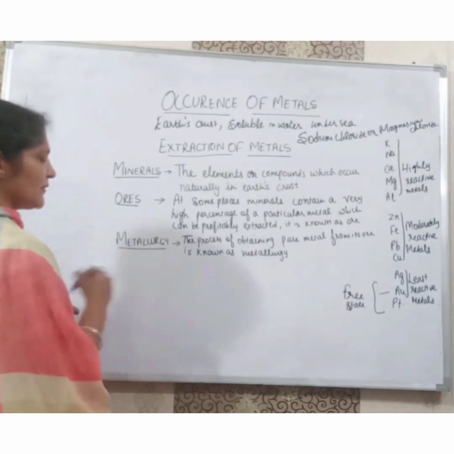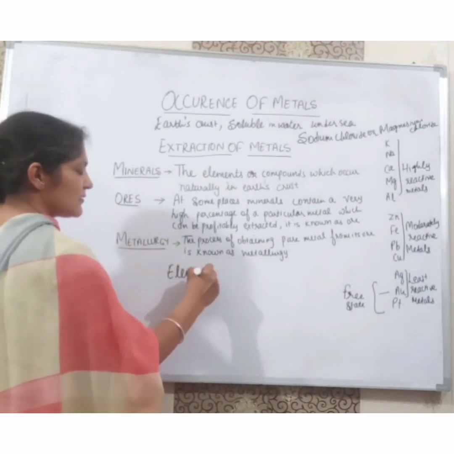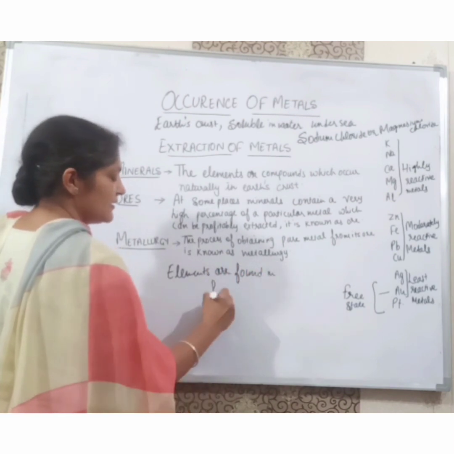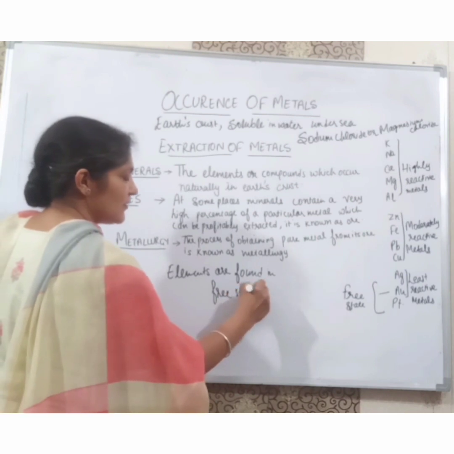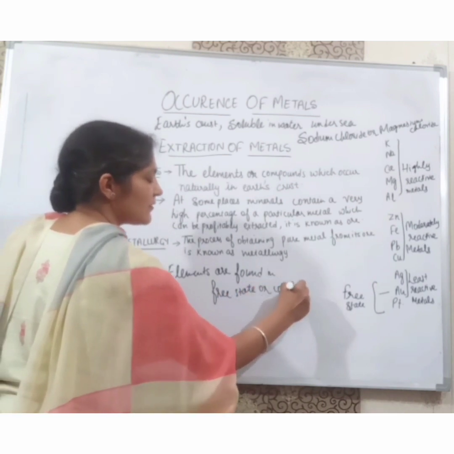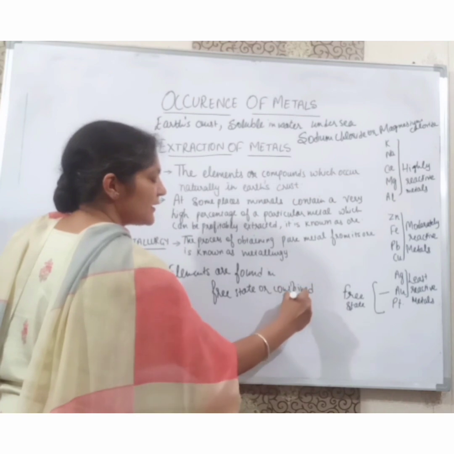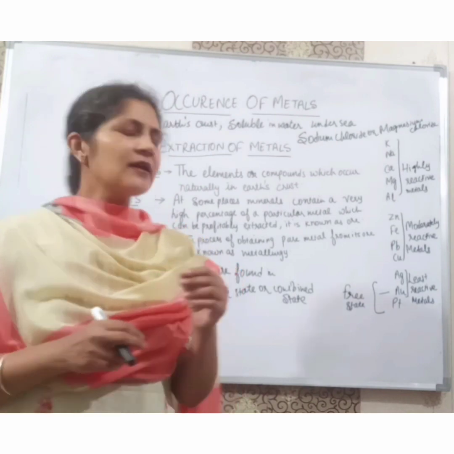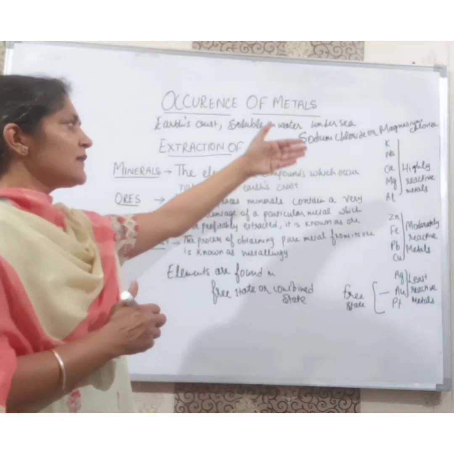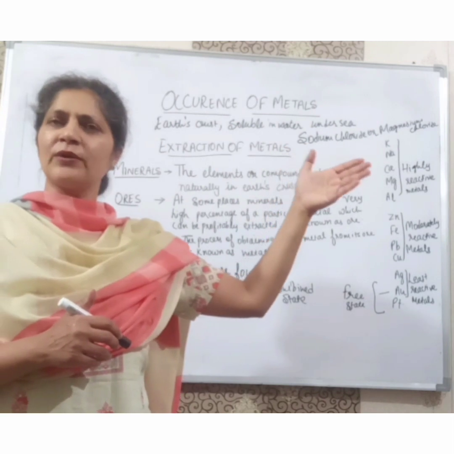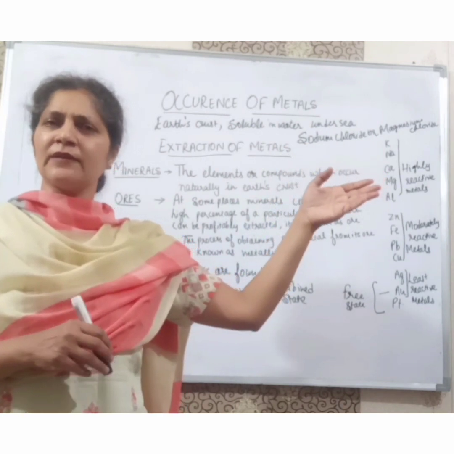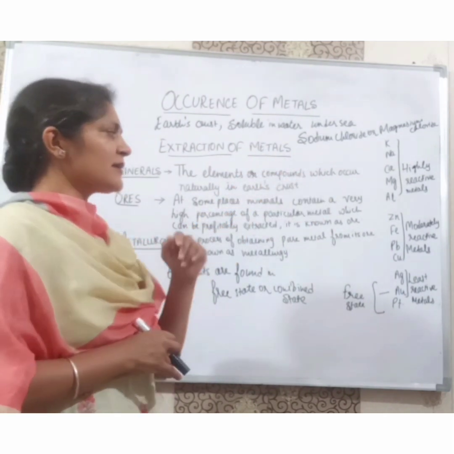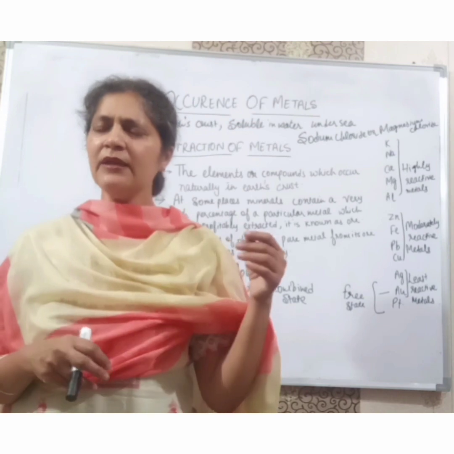Now we discussed that elements are found in two states, either in a free state or in a combined state. The elements which are least reactive are found in the free state, and elements which are highly reactive, like sodium and potassium, are never found in the free state; they are always found in the combined state. And the moderately reactive metals are also found in the combined state.